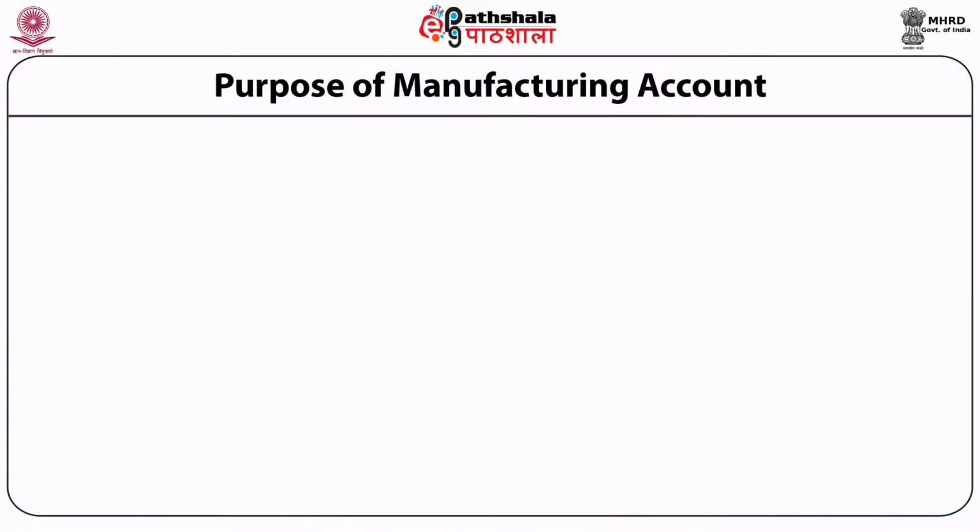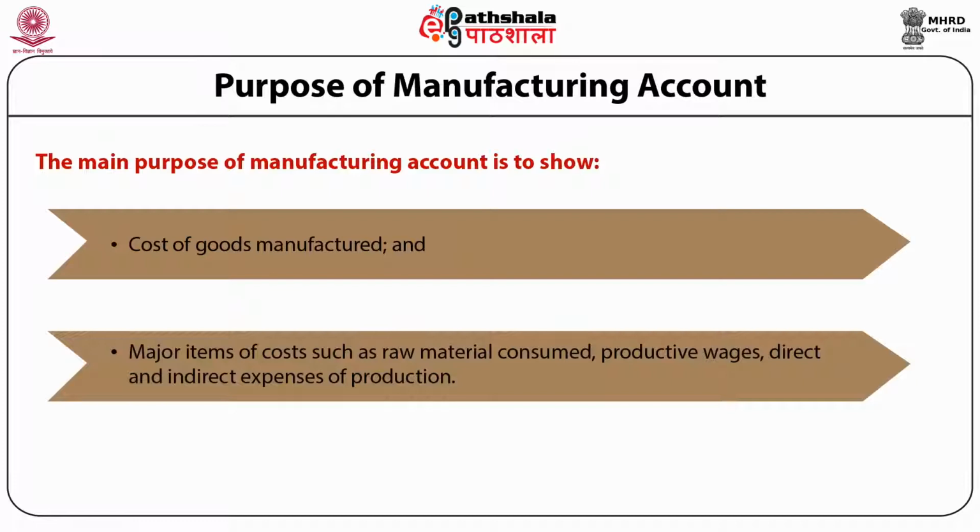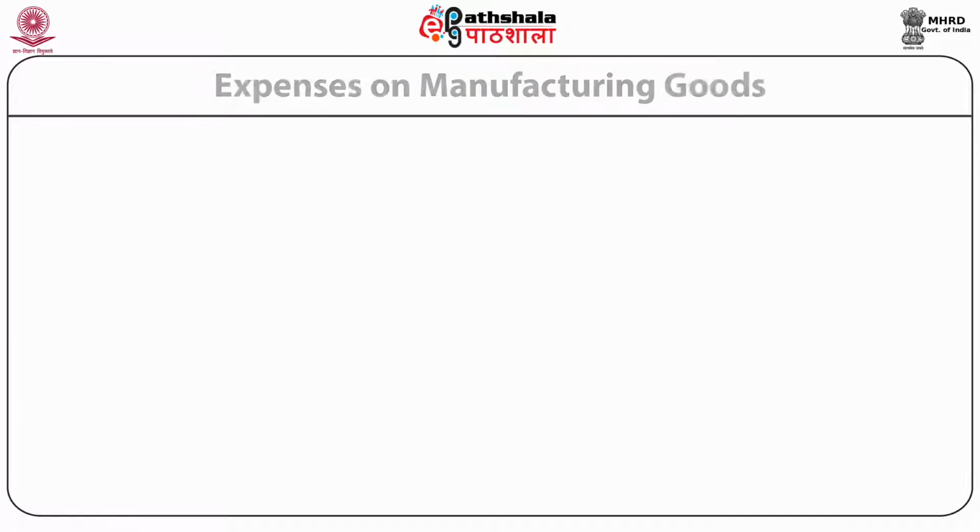It is important to know the purpose of manufacturing account. The main purpose of manufacturing account is to show the cost of goods manufactured or produced and measure items of cost such as raw material consumed, productive wages, and direct and indirect expenses of production.